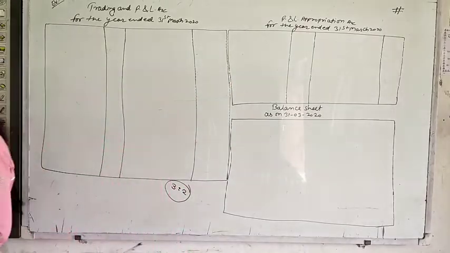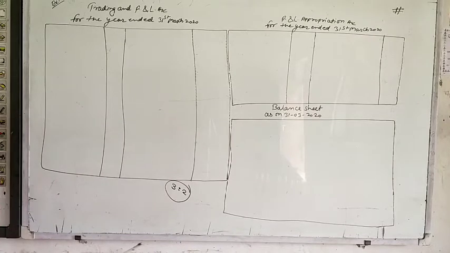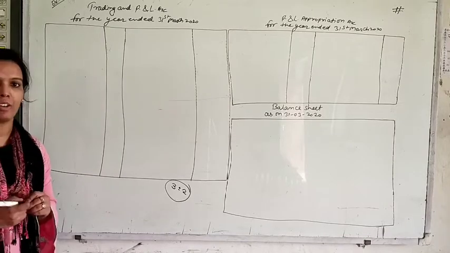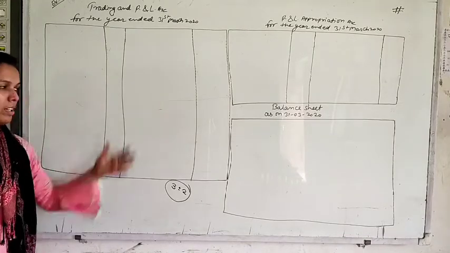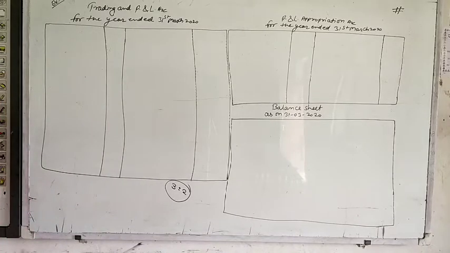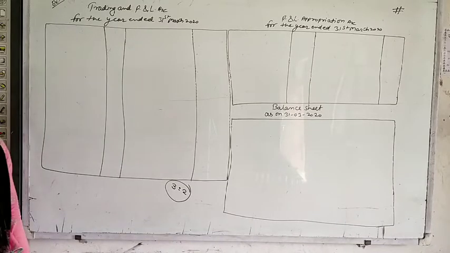So the first rule is to first study your additional information, so that when you start the question, the additional information is in your mind, or you can do a proper setup of the question. The first information is that stock on 31st March 2020 was valued at 60,000. On 31st March, it means this is your closing stock.